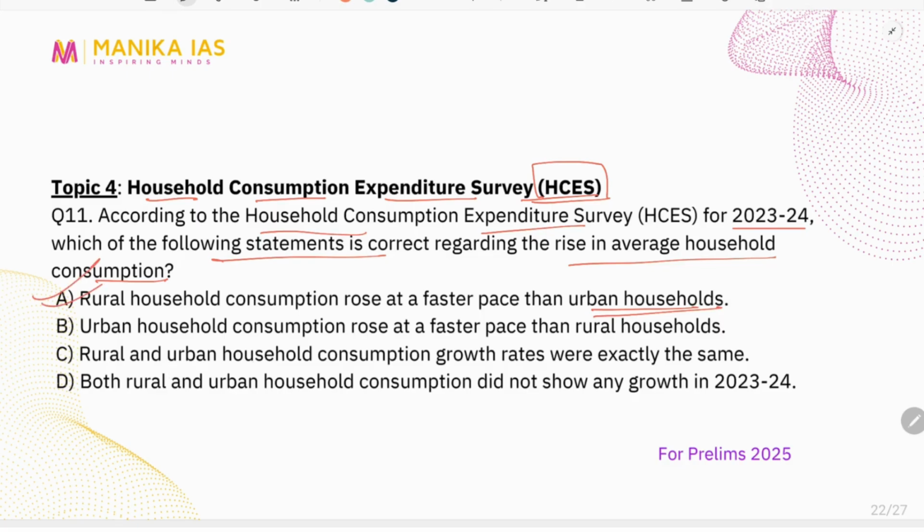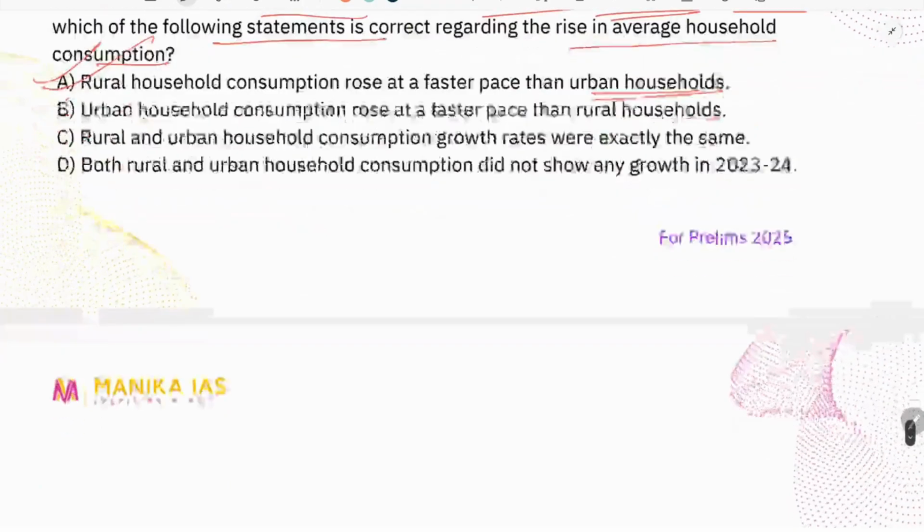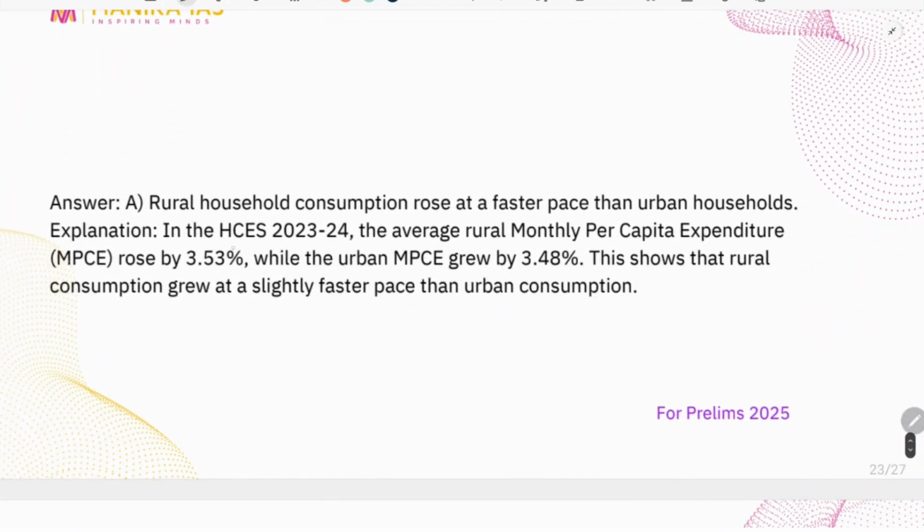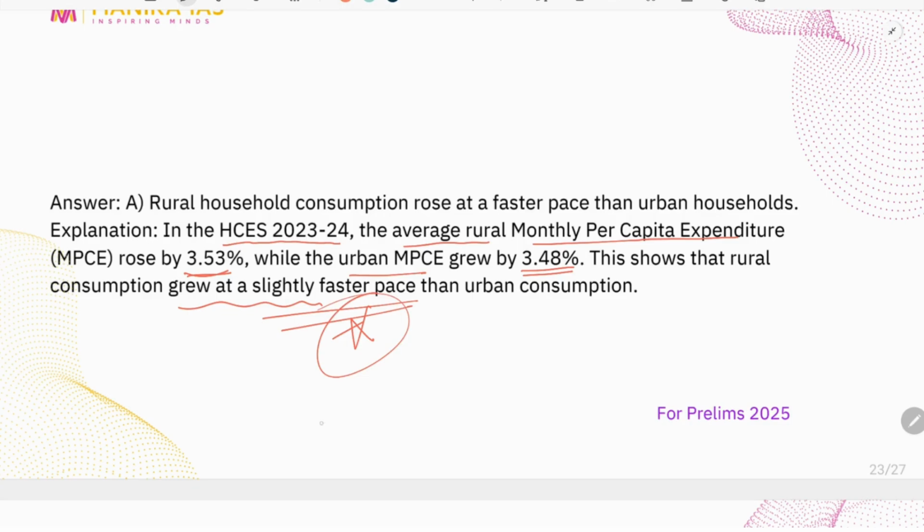This is a correct statement. In HCES 2023-24, the average monthly per capita expenditure rose by 3.53% in rural areas, while in the urban scenario it grew by only 3.48%, right? This shows that rural consumption grew at a slightly faster pace. This is the only thing you need to understand.